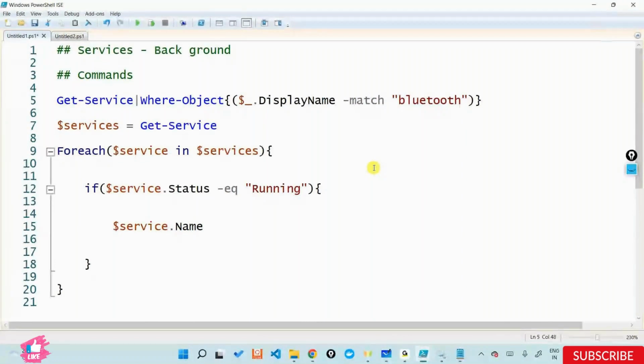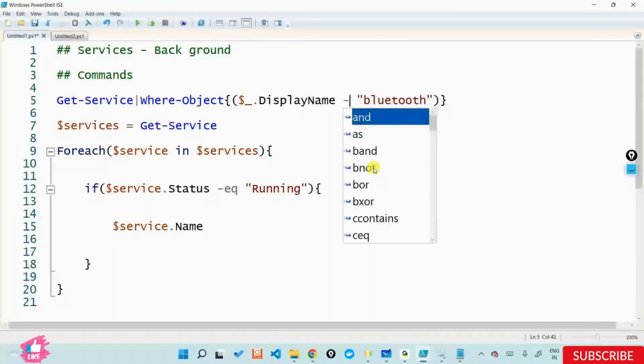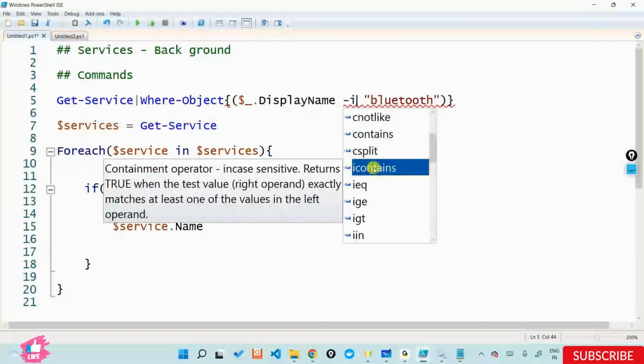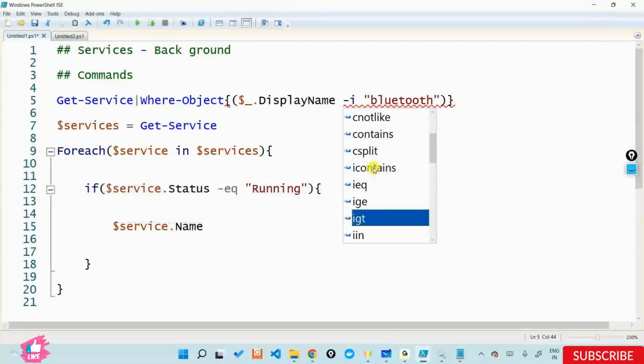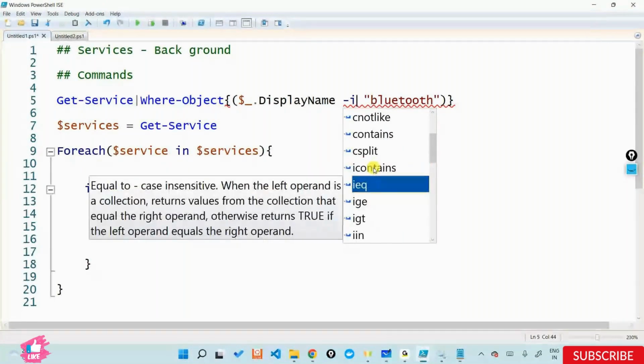So what is the difference between match and I match? I match, I'm not too sure about that. Let's see, I match. The current operator, case sensitive, returns true when at least one operator occurs. I'm not too sure about that. I'll have to check this out and let you know in the next session.